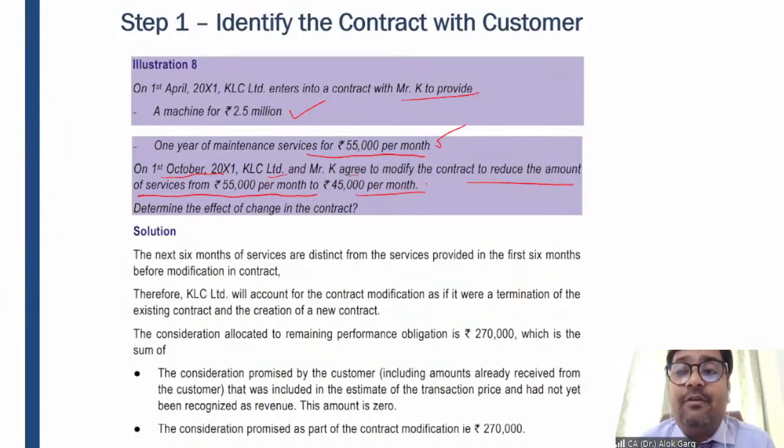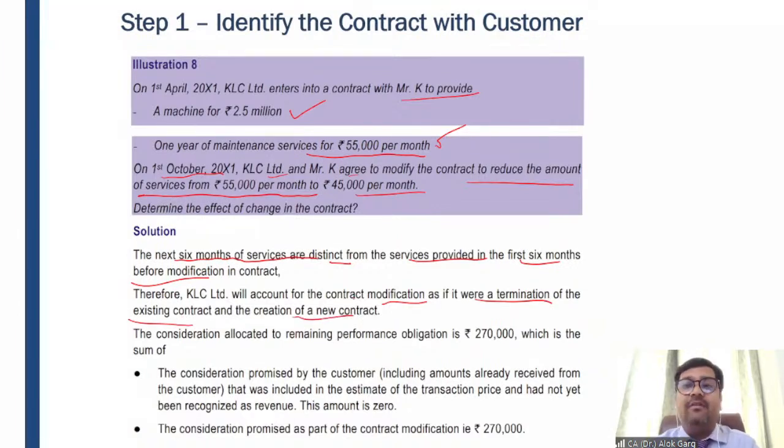So in this case, will it be an amendment of the existing contract, or termination of the existing contract and creation of a new contract? What should we do? In this case, the next 6 months of service are distinct, meaning different from the services already provided in the first 6 months before modification. Therefore, the company will account for the contract modification as if it were a termination of the existing contract and creation of a new contract.